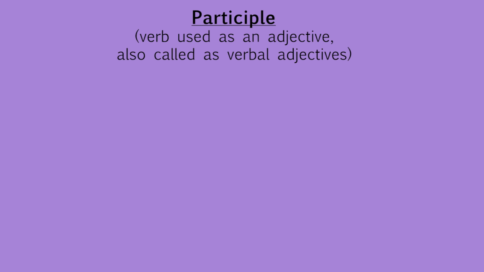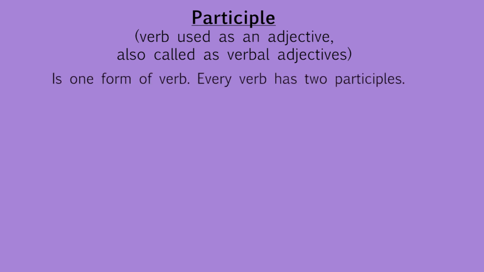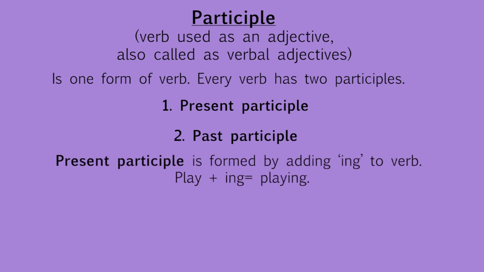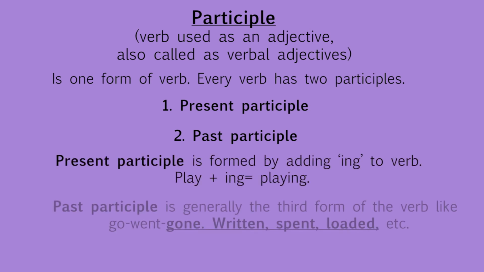Now let us see participles. Verb used as an adjective, also called verbal adjectives. Participle is one form of verb. Every verb has two participles. One is present participle, another is past participle. Present participle is formed by adding ing to the verb: play plus ing, playing. Past participle is generally the third form of the verb, like go, went, gone.